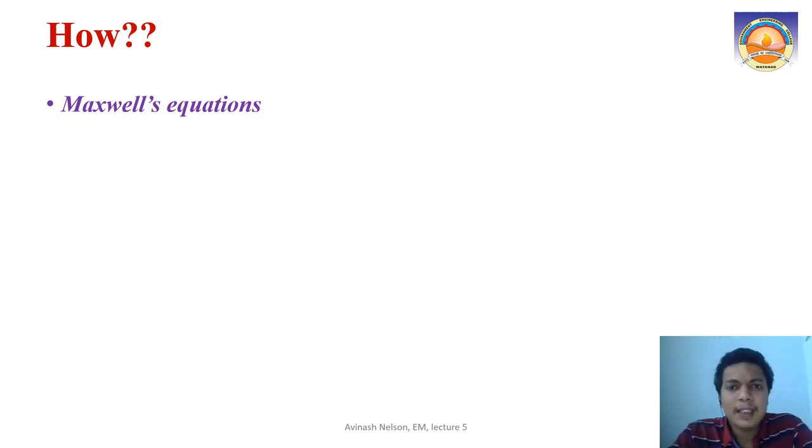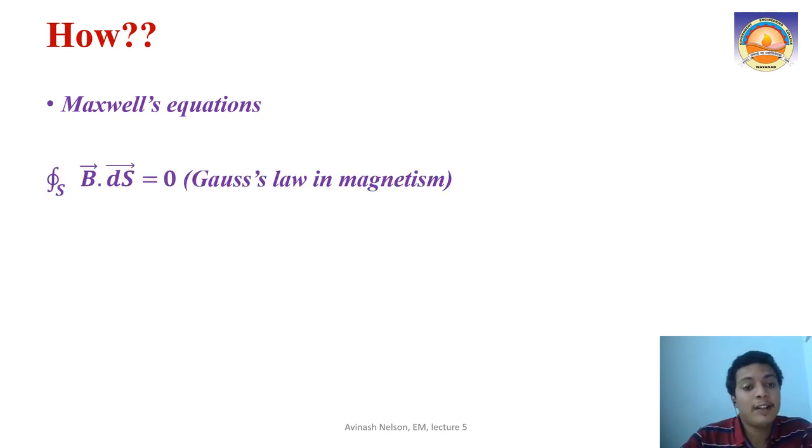In this lecture the procedure is quite the same. The first Maxwell's equation we use is Gauss's law in magnetism.